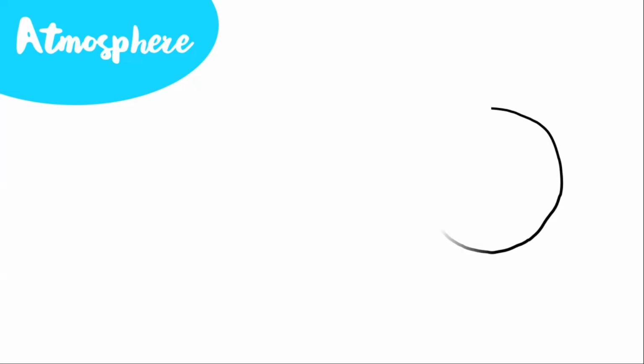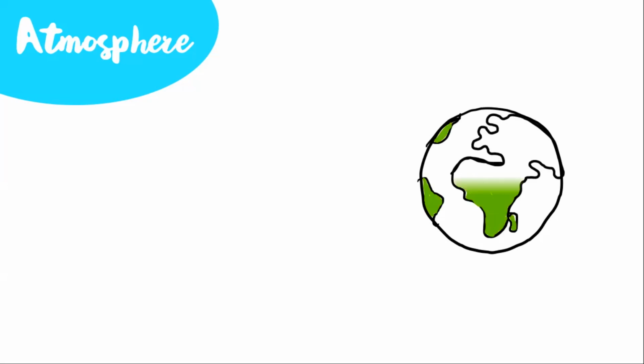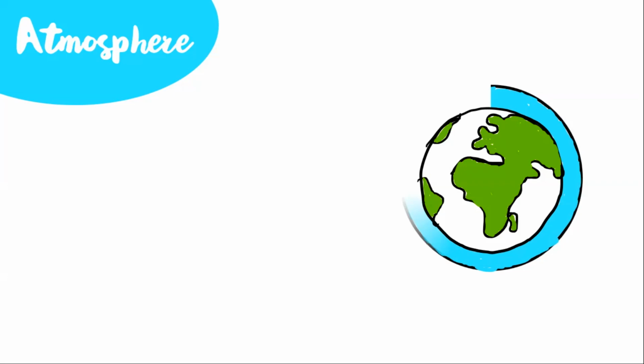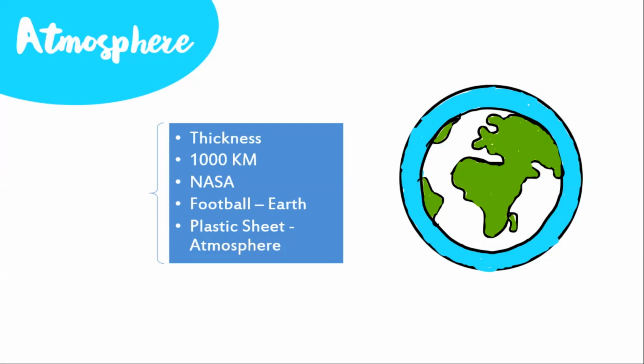Atmosphere is nothing but a sea of gases surrounding the earth. It's like we are all swimming in the sea of gases. When we compare the size of the atmosphere with the size of the earth, the atmosphere is like a thin layer of blanket surrounding the earth. The thickness of the atmosphere is about 1000 kilometers. But when compared to the size of the earth, this thickness of 1000 kilometers can be said as a thin